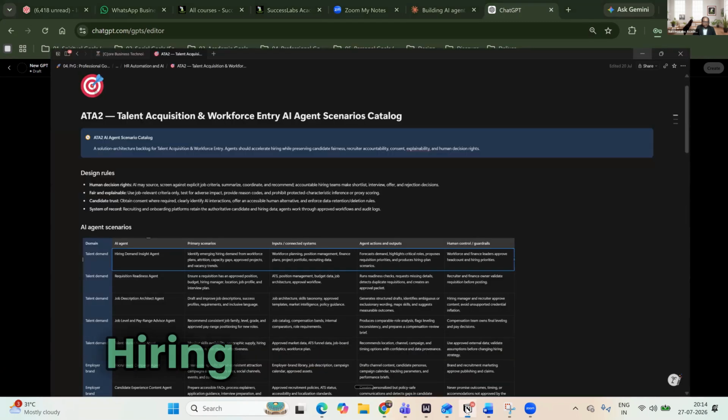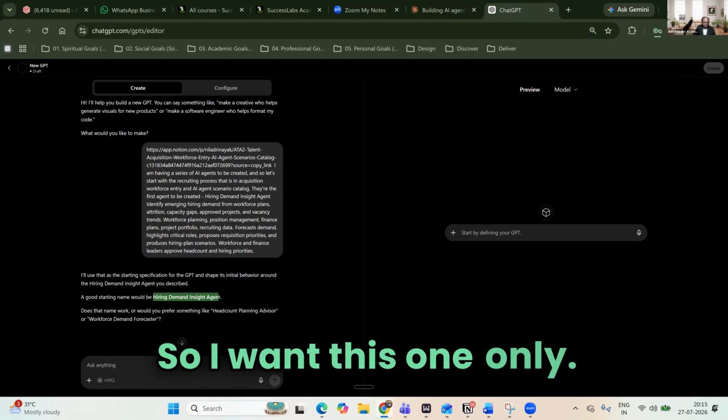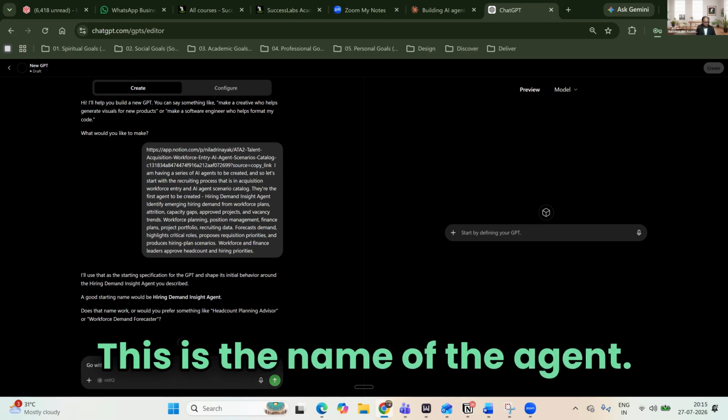What is the name of the agent? Hiring demand insights. Does that name work, or do you prefer something like headcount planning? No, I do not want that. I want this one only. Go with this as the name of the agent. So what does it say?